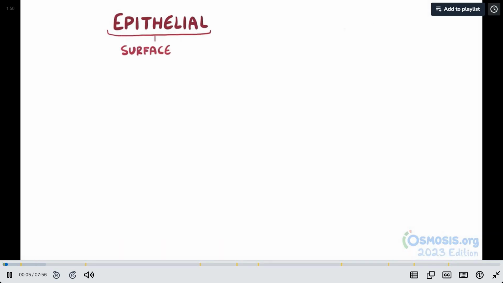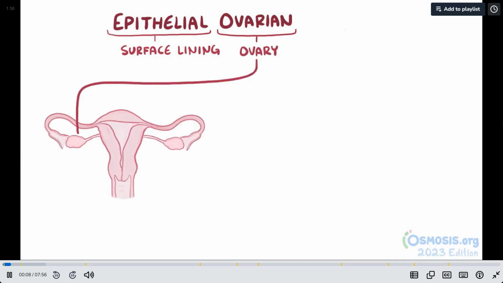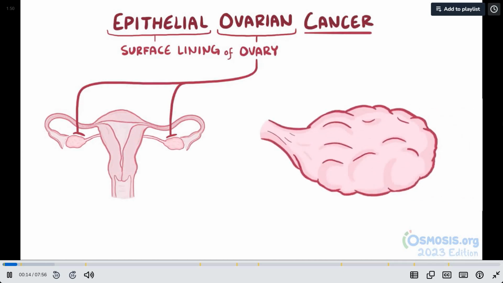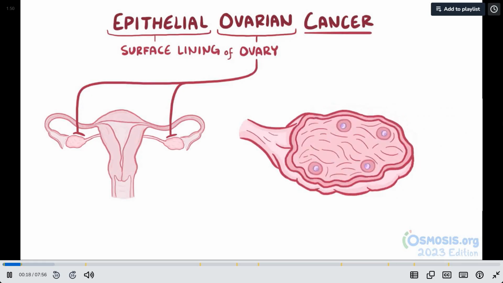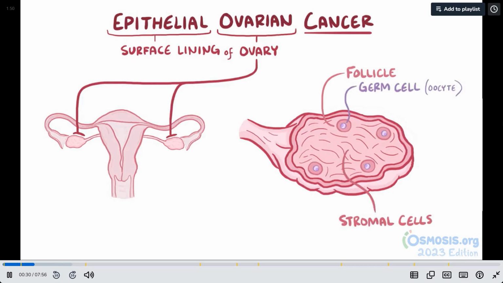Epithelial refers to the surface lining, and ovarian refers to ovary, of which women have two that sit along either side of the uterus. So epithelial ovarian cancer is a cancer that forms along the surface of an ovary. Now, each ovary has multiple follicles, and each follicle is made up of a germ cell, also known as an oocyte, which is an immature egg. Between the follicles is the stromal or connective tissue cells, and lining the ovary is a layer of epithelial cells.